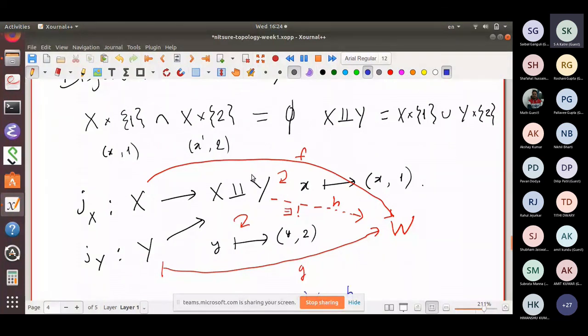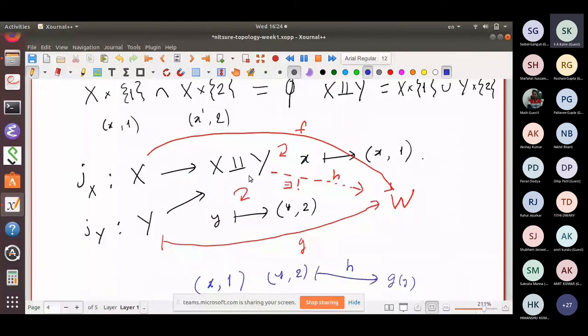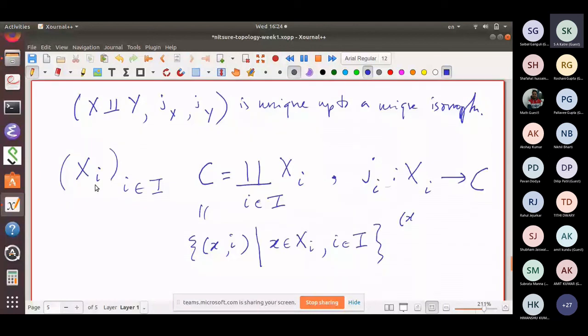Yes, sir. Hello, can you hear me? You understood the idea of how to make disjoint unions. So this is what we are doing to an arbitrary family. Now I have a family of sets and I don't know whether they are disjoint or not. So I modify the elements. I take an element x of X_i and add this i in the second place. Now all these are disjoint and I simply take their union, it becomes the disjoint union.